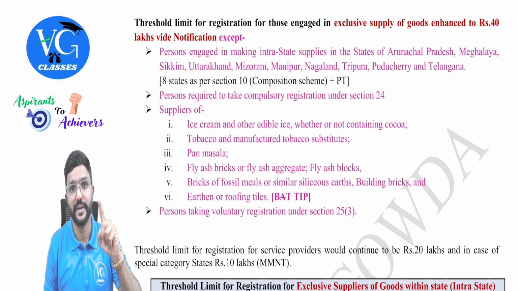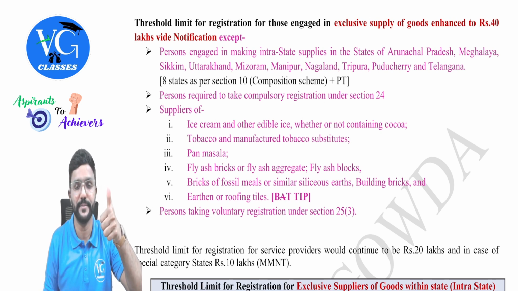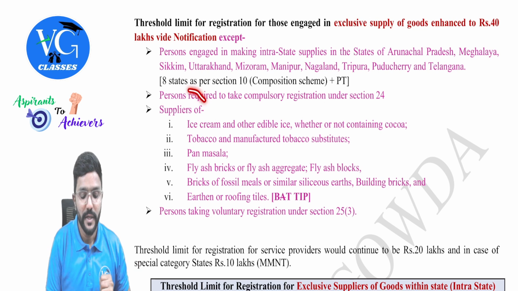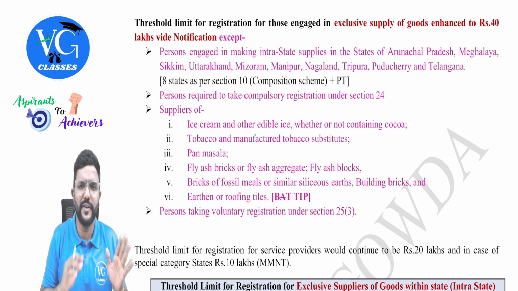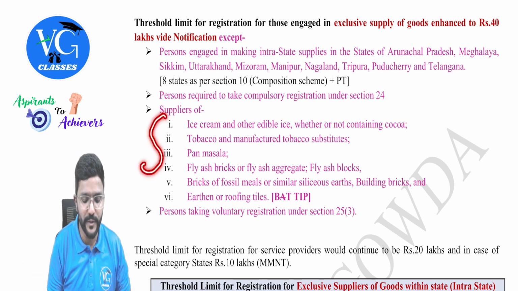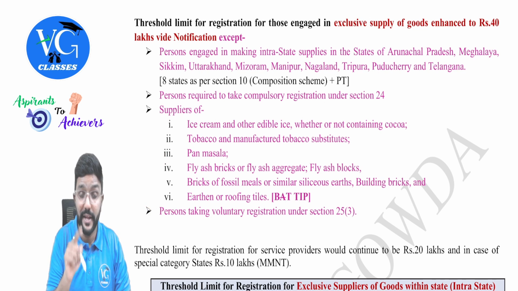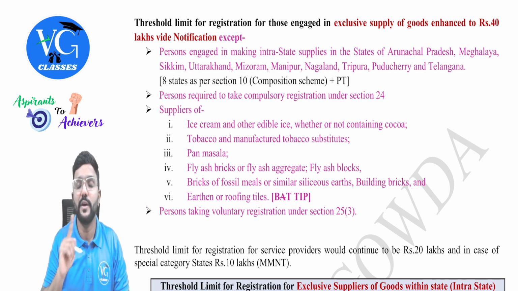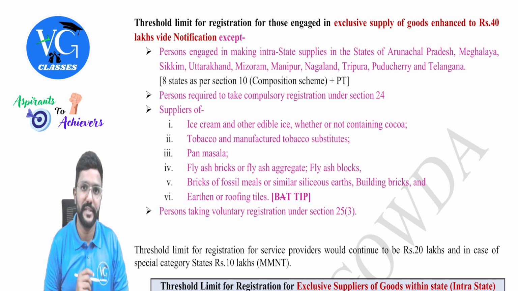Only if they are a manufacturer. Can they be a trader? Yes, they can be a trader. Whereas here, they are telling suppliers of, whether they are manufacturer or trader, doesn't matter. If your outward supply is any of these goods other than aerated water, which is not covered here, okay, then you are not eligible for 40 lakh limit.